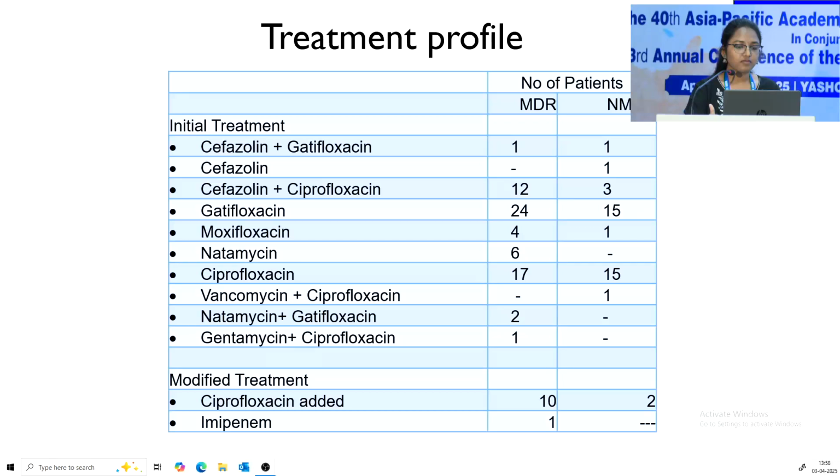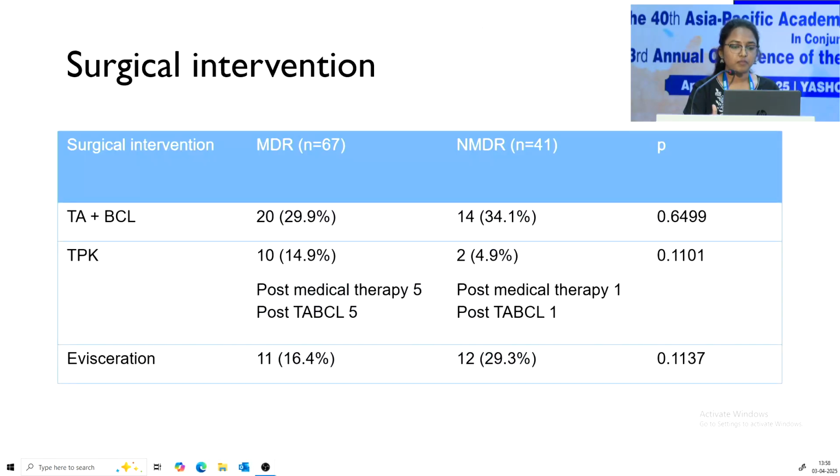So based upon initial gram staining and smear findings, the patient was started on cefazolin and ciprofloxacin combination, and later on, based on the antibiotic susceptibility report and culture report, additional ciprofloxacin and imipenem were added. So surgical intervention in the form of TABCL, therapeutic keratoplasty or evisceration were noted, but there was no statistically significant difference in both the groups. There was a comparatively more number of therapeutics in the MDR group, which can be due to a low threshold.